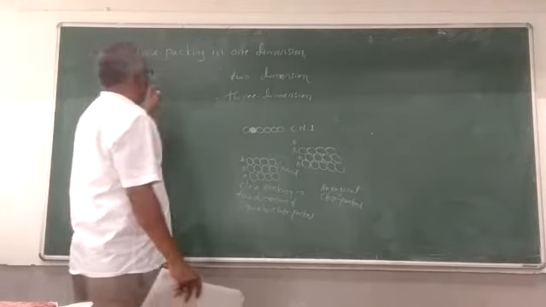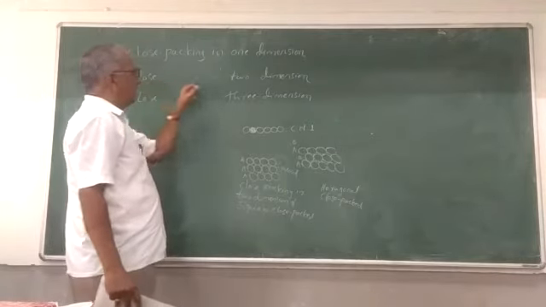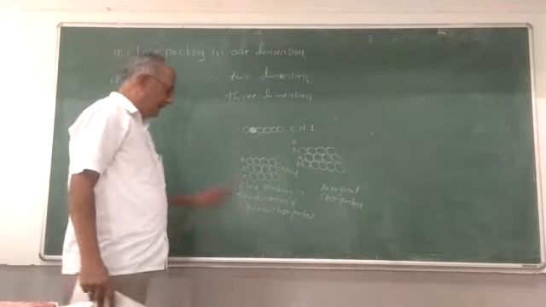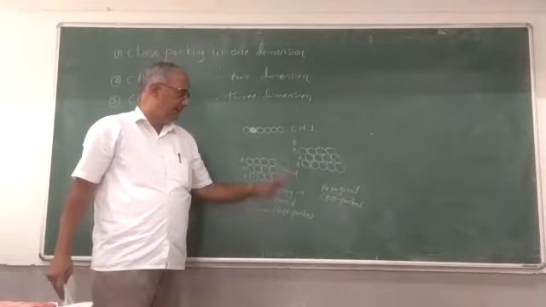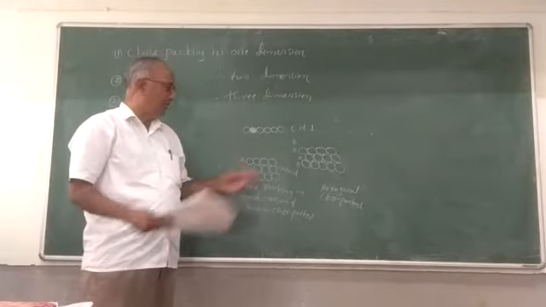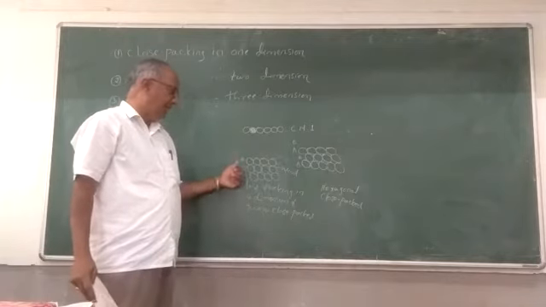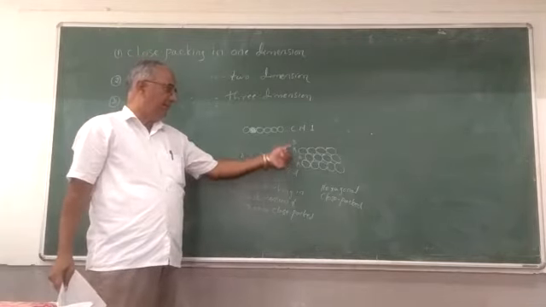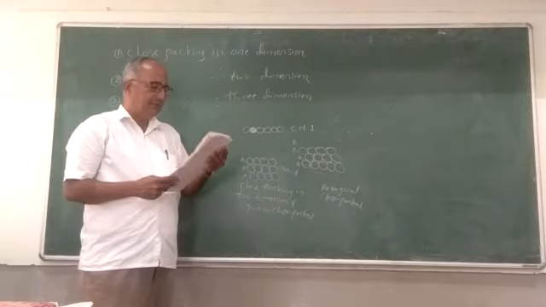Whereas in case of close packing in two dimension, there are two possible arrangements. One is AAA type, another is ABAB type arrangement.